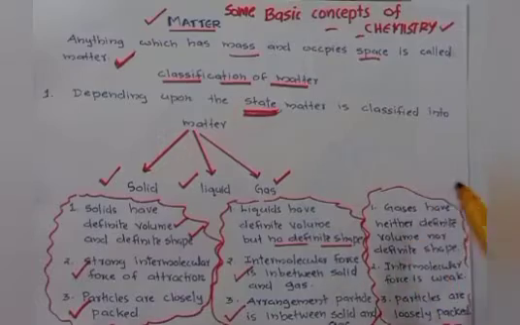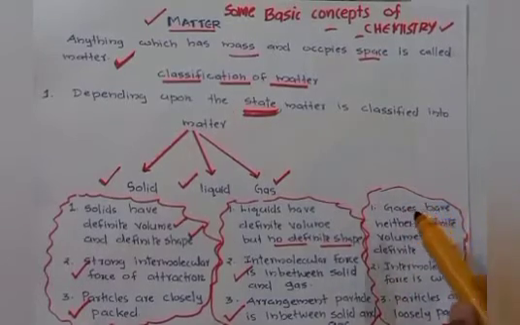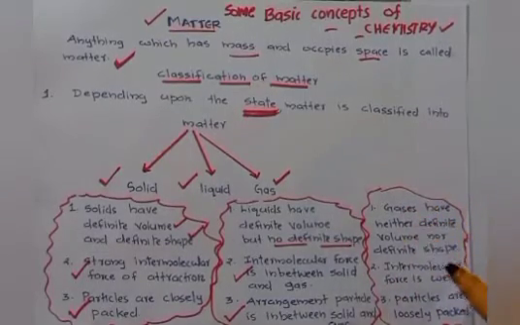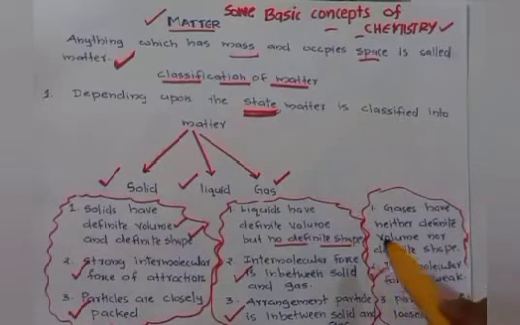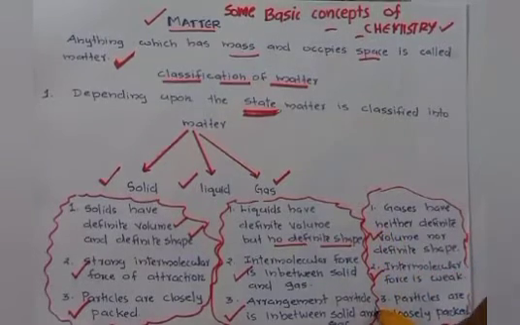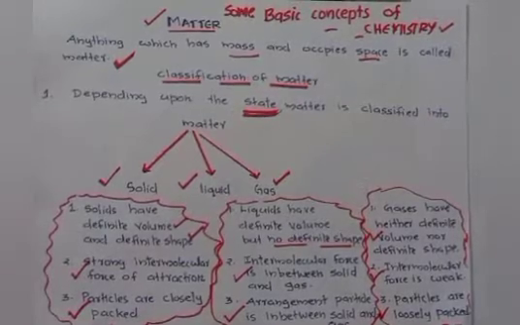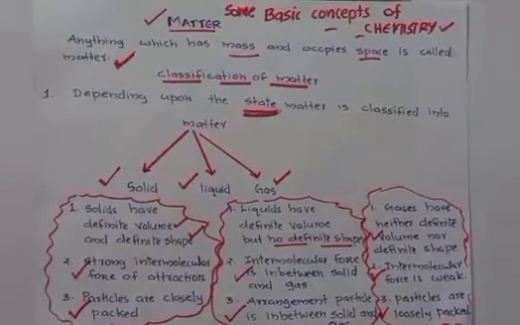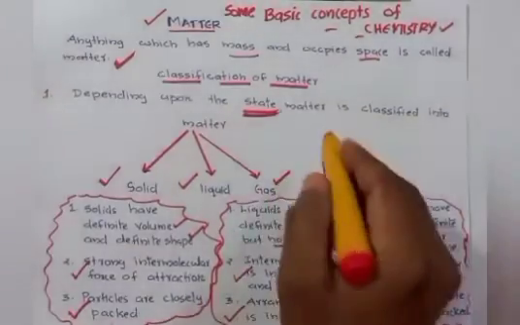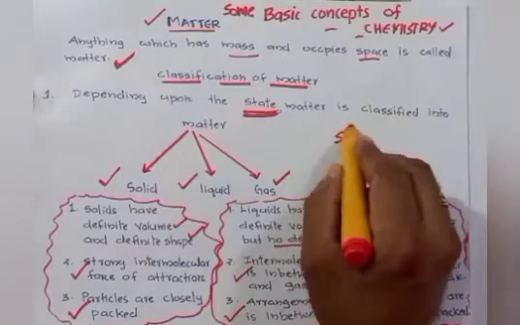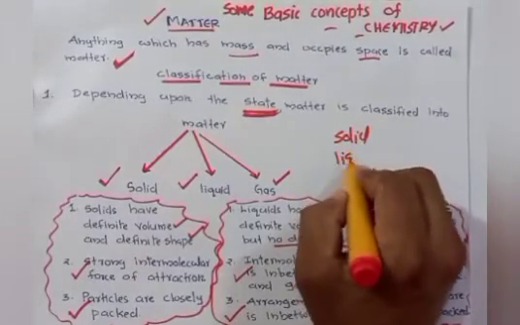But what are the properties of gases? Gases have no definite shape and no definite volume. The intermolecular force of attraction is weak, and particles are loosely packed. So depending upon the state, matter is mainly classified into three types. What are the three states of matter? Solid, liquid and gas.